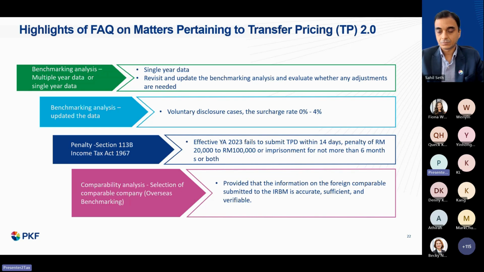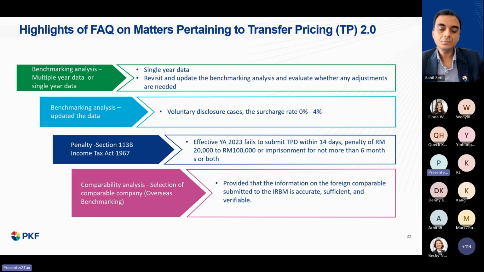Previously, prior to 2023, it allowed multi-year data, but from 2023 onwards, single-year data. As I mentioned just now, the challenge is obtaining the similar period of comparable companies. Then you will need to revisit and update the benchmarking analysis and evaluate whether any adjustments are needed. For example, if you are submitting for December 2023 year end, which you should be submitting by July 2024, most of the time similar period of comparable companies are not made available.